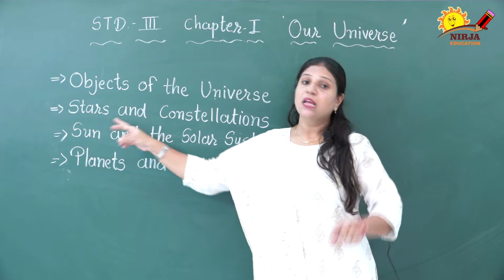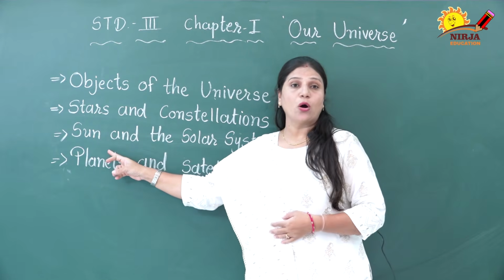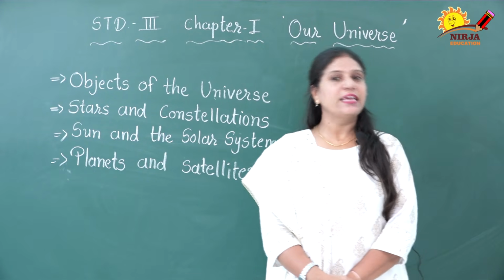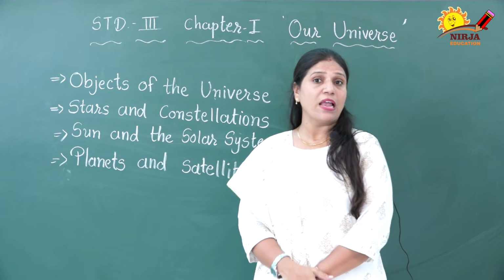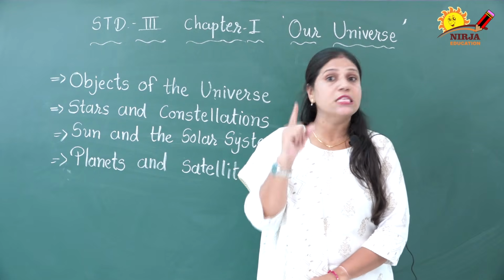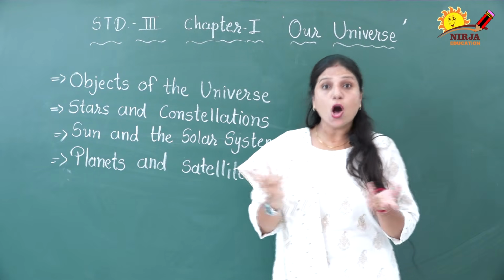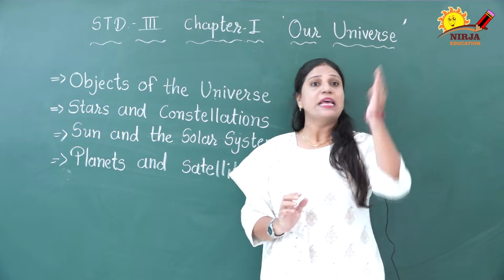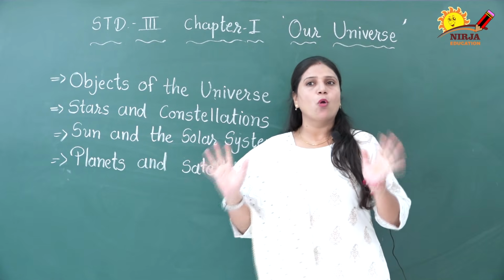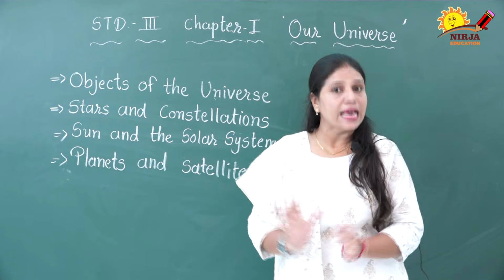Now second, we are going to know about the sun. Do you know the sun? Yes, we all know very well about the sun. But do you know that the sun is also a star? How is it possible? Yes, it is also a star. It is a huge ball of very hot gases.